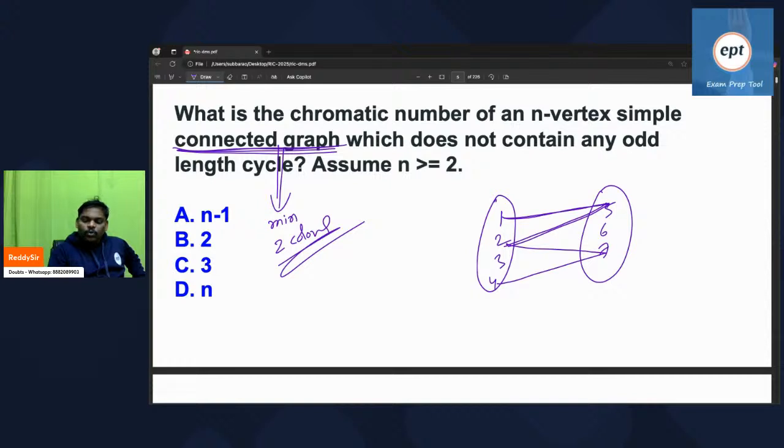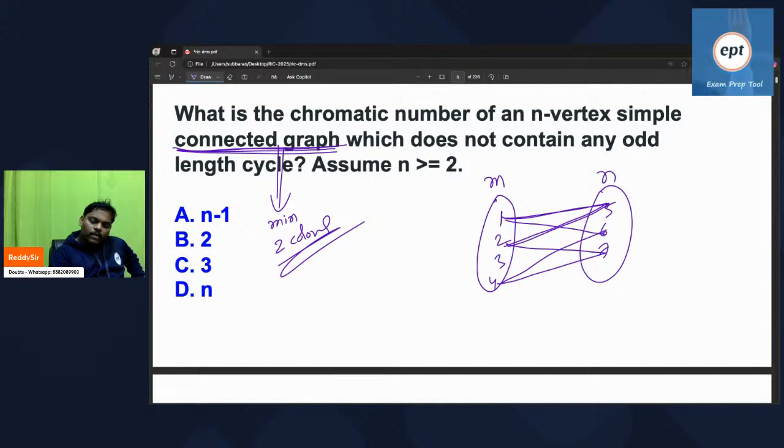Now see this one. Going here, coming here, it is an even length cycle. Because of the even length cycle, within M there is no edge. If an odd length cycle were possible, an edge would come within M or within N. So remember, in the given graph, an odd length cycle is not there. It's a bipartite graph.